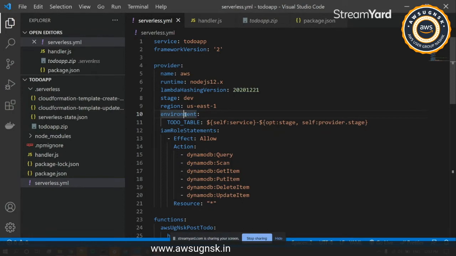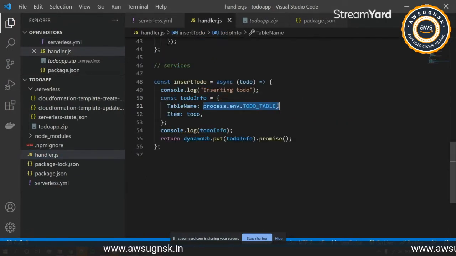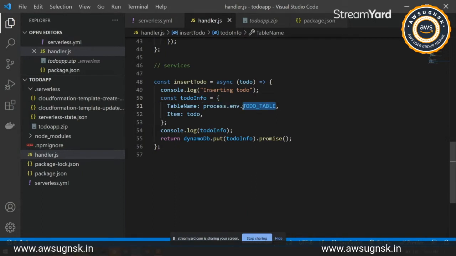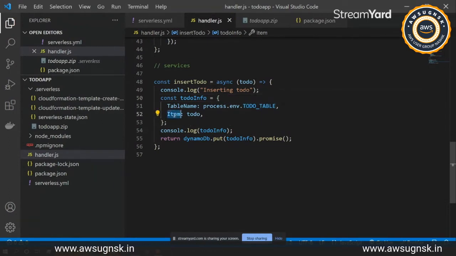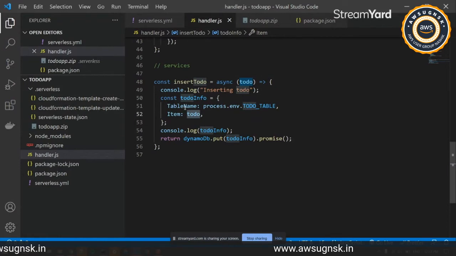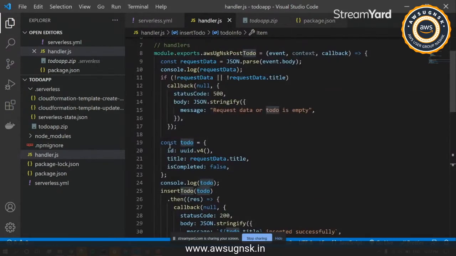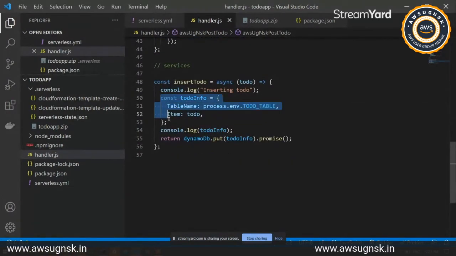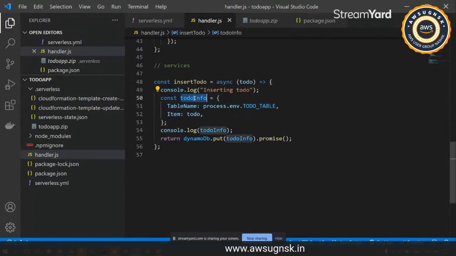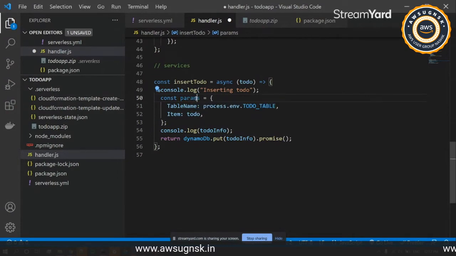Under environment, everything that you add will be your custom variable name. So you will be able to use that with the help of process.env dot the variable name. So you can maybe manage your secrets and everything with respect to this only. And then we have the item key, and under that we have our todo that we have already prepared above. Okay, so once we have done this configuration, I'll just quickly rename it to params actually.